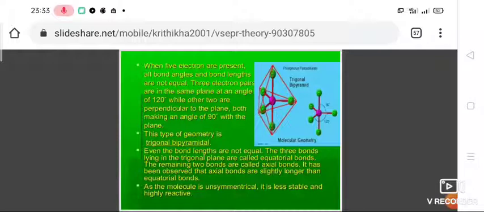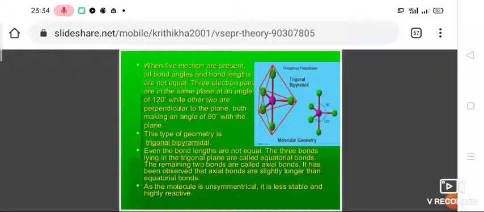So when you see this type of geometry, trigonal bipyramidal, if it has 5 electron pairs, even the bond lengths are not equal. The 3 bonds lying in a trigonal plane are called equatorial bonds. The remaining 2 bonds are called axial bonds.